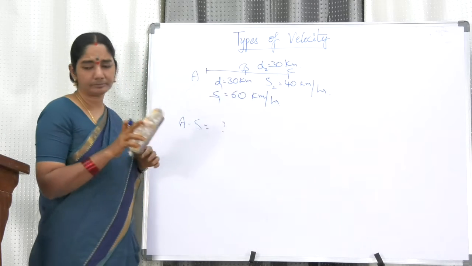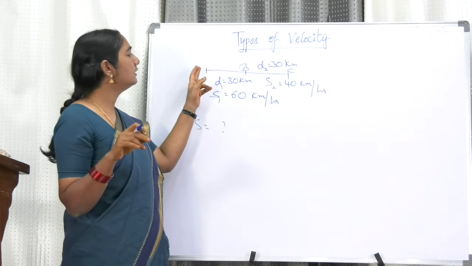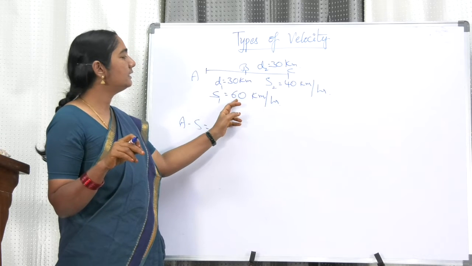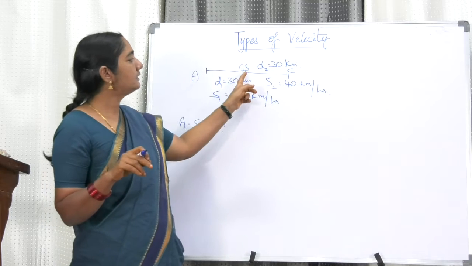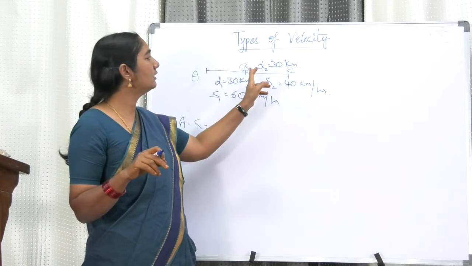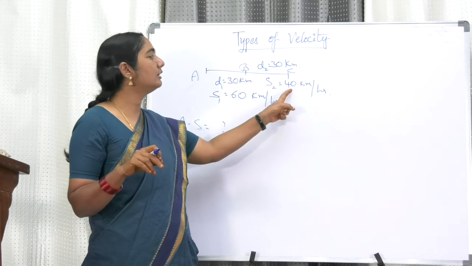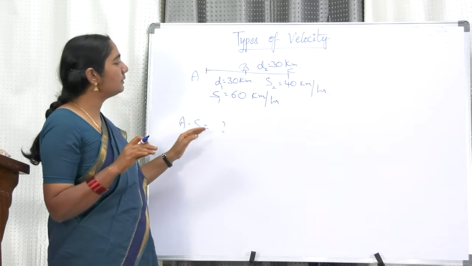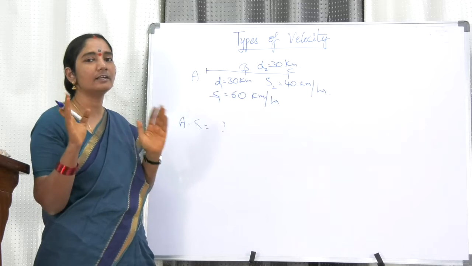So a car is moving the first 30 kilometers distance with a speed of 60 kilometers per hour, and the next 30 kilometers distance with a speed of 40 kilometers per hour. So what is the average speed for the entire journey? That is the question.